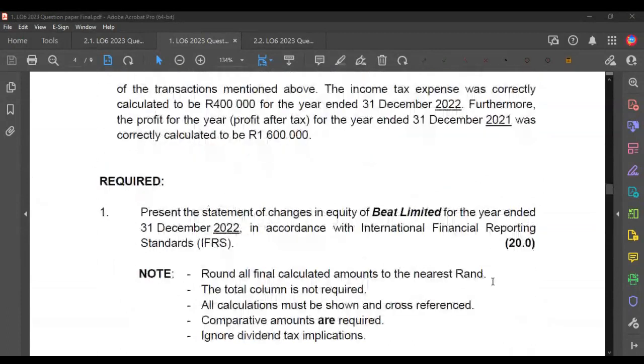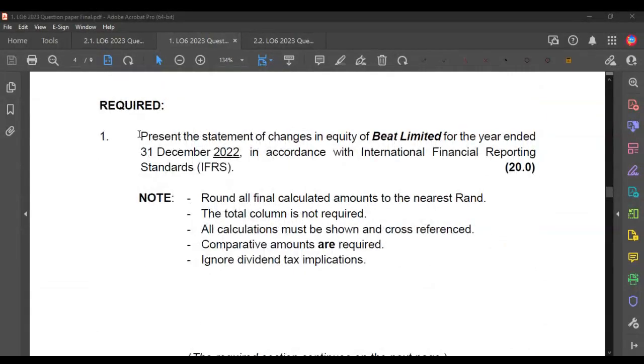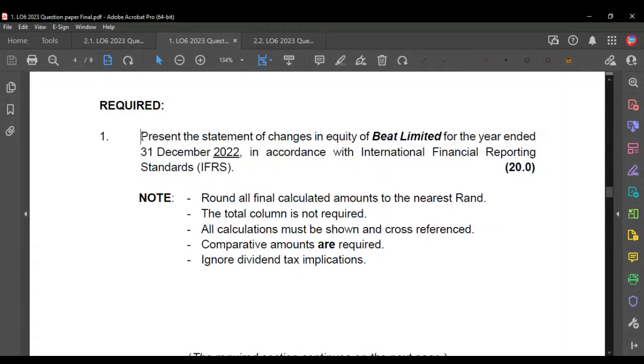I'm on page 4, for those of you that are following on a mobile phone and can't see clearly. The required says, part 1, present the statement of changes in equity of Beat Limited. They've highlighted and italicized that specific name because that's going to become important, who we're preparing for, a little bit later. And then it says, for the year ended 31 December 2022, in accordance with IFRS. We're then told that we must round all final amounts. We don't need to do the final column. Calculations must be shown.